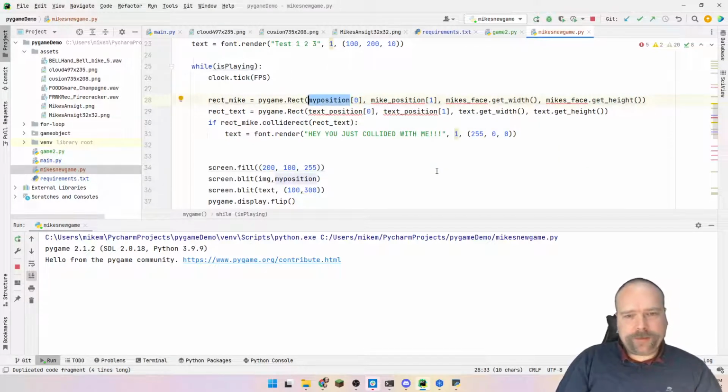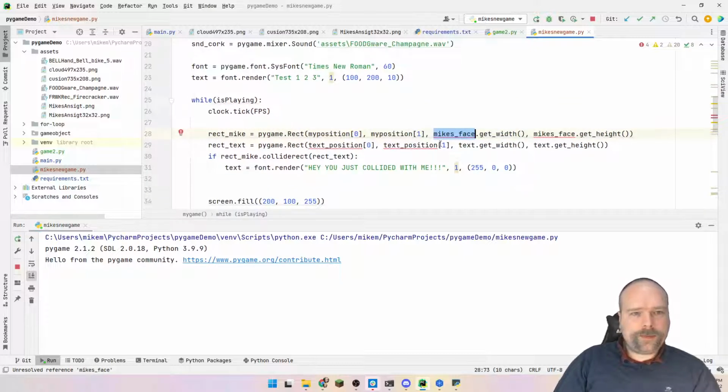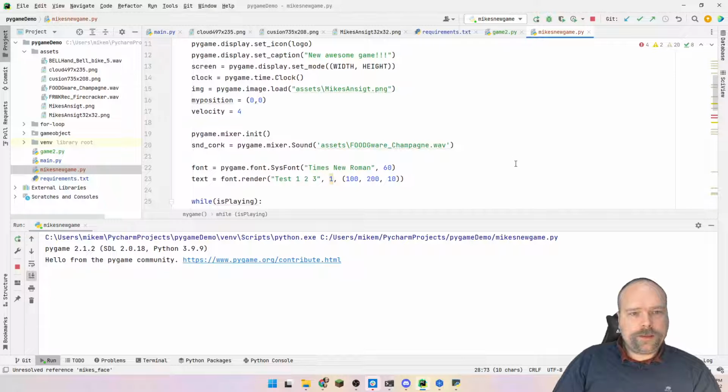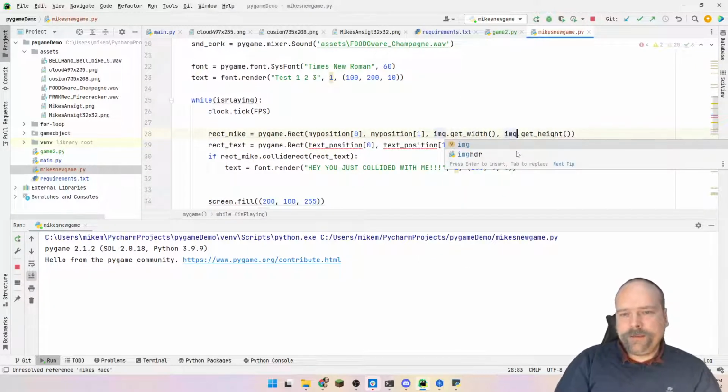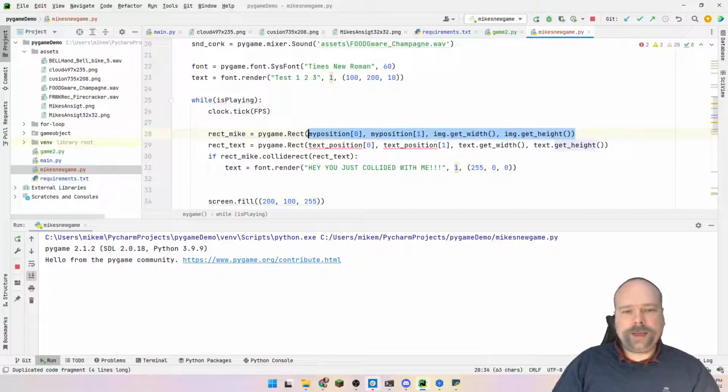First, let us get my face position, which is right here. I will create a rectangle right here. And we need to get the image, then we get the image right here. That is the image get width and image get height. This is how we create a rectangle with Pygame. We need a position, and then we set the width and the height. I get the width and height from the image, and then I get the position from my position right there.